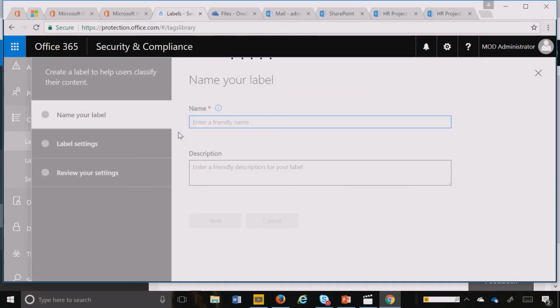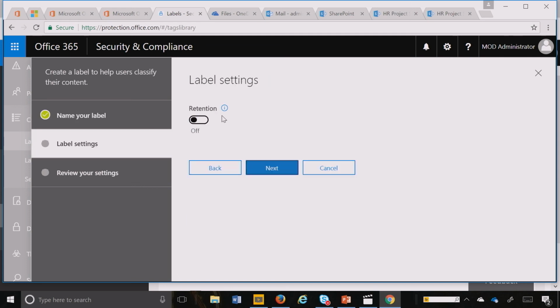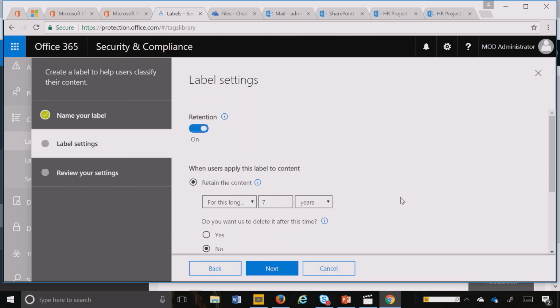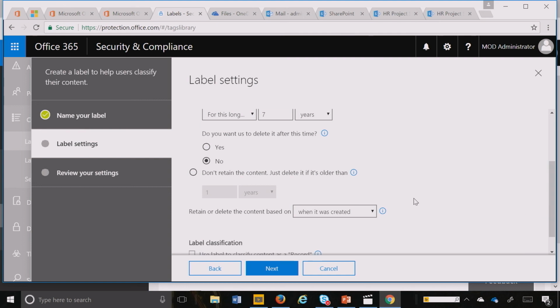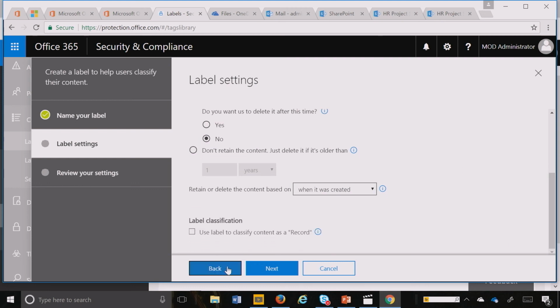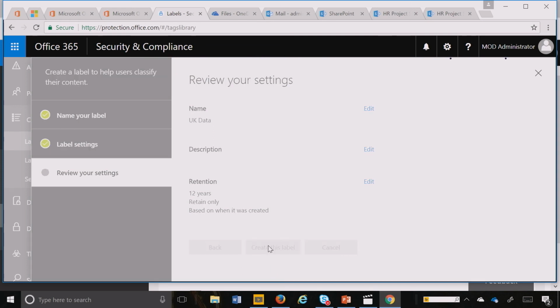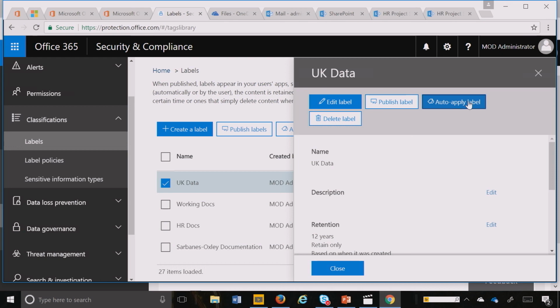Let's go ahead and create a label called UK Data. And I'm going to go ahead and say retention on. And then I can go ahead and create this label. For let's say UK Data, I need to retain it for 12 years for this demo purpose. And I'm going to hit next. And I can create this label. And very similar to how I auto-applied the label before for an NDA contract, I can now go ahead and auto-apply this label.